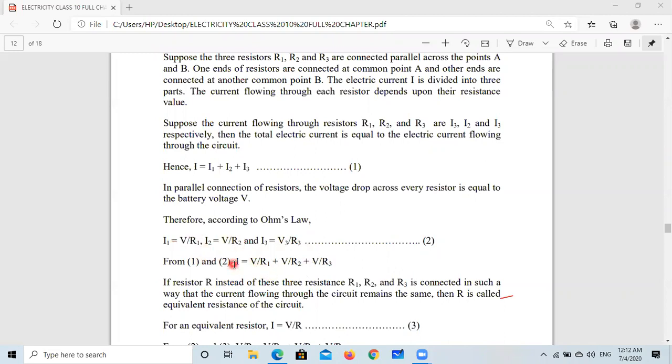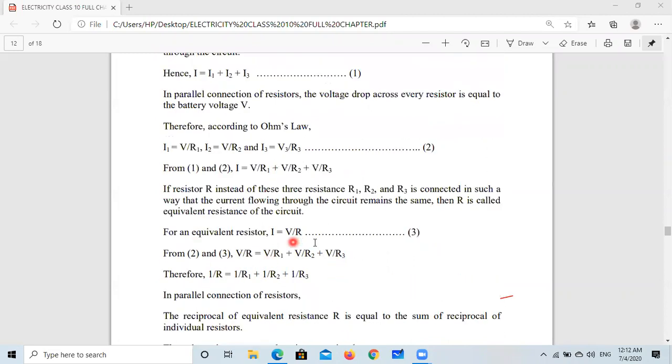But I equals what? I equals V upon R, because V equals IR. So I equals V upon R. So here we can write V upon R equals V upon R1 plus V upon R2 plus V upon R3. Here the numerator is V, so we can divide all the terms by V.